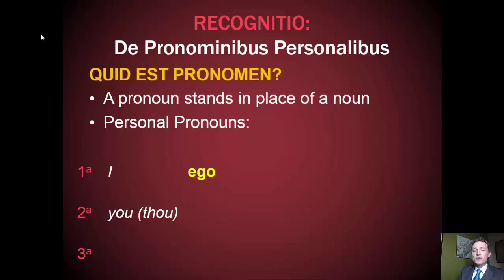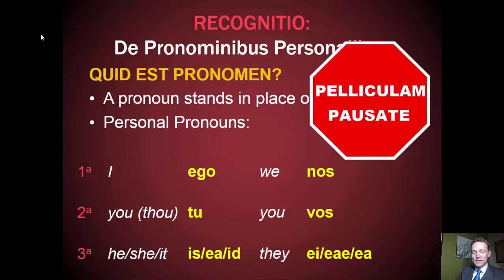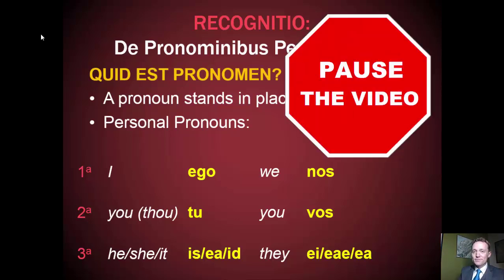For I, we have ego. You, singular, or thou, we have tu. He, she, or it, we have is, ea, id. For we, we have nos. For you, we have vos. And for they, we have the plural forms of is, ea, id, namely ei, eae, ea. Take a moment and in your notes write this down. Pause the video.